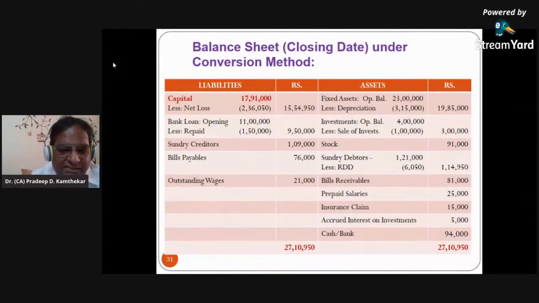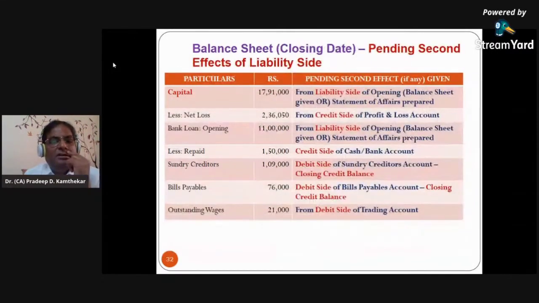These all items which I explained you, they are shown in the next two slides as a recap. First liability side items and then asset side items, just a recap. So capital, I told you 17,91,000 has come from the liability side of the opening balance sheet, or say opening statement of affairs. Net loss, which is subtracted from capital, where it has come from? Credit side of P&L. Bank loan opening, it has come from opening balance sheet or liability side of the opening statement of affairs. Bank loan repaid.